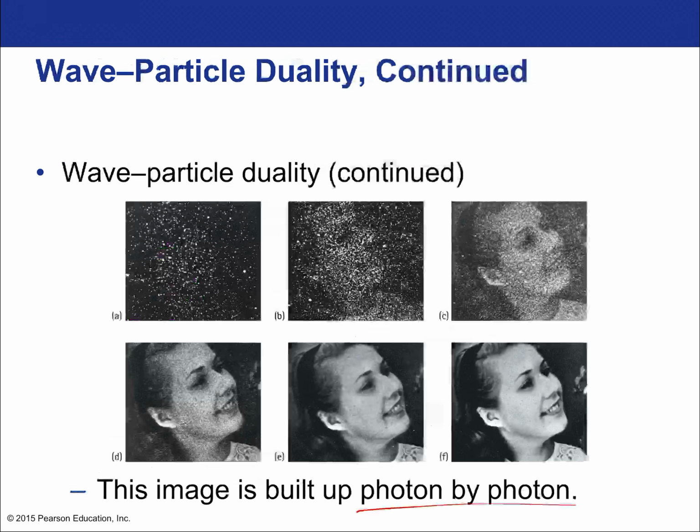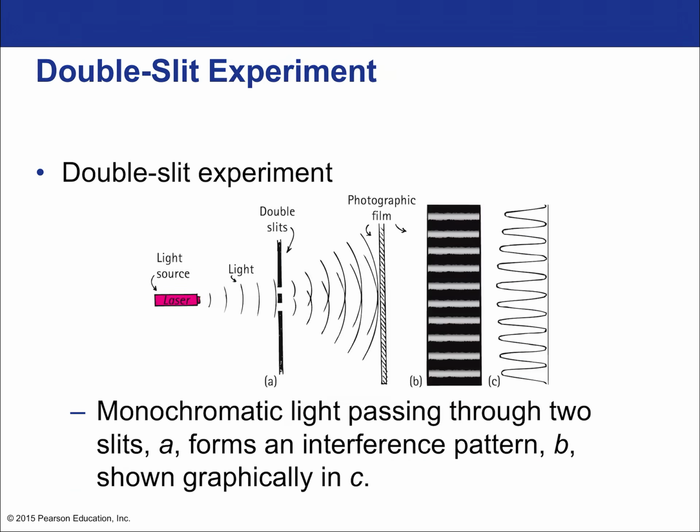In fact, you can take a single photon, like the ones that are making individual collisions here on the photographic paper. You can take one of those individual photons and shoot it or direct it through a slit. All right? So imagine the double slit experiment again. This is a famous experiment that proved light was a wave back in 1801. Okay? But now let's imagine it with a single photon, a particle of light. Well, if we send that light through, that particle of light will actually interfere with itself.